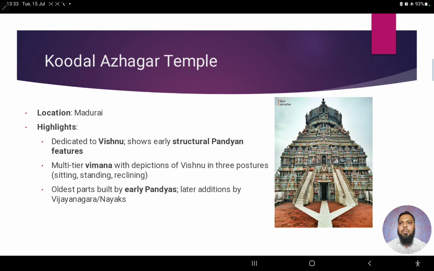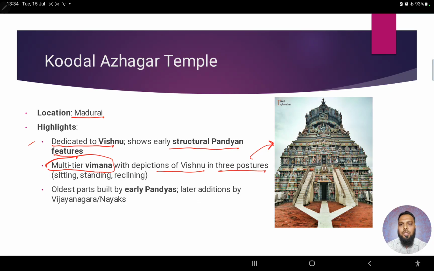And there is one more temple called the Koodal Azhagar temple. It's located in Madurai, right? Now, the highlights here: it is dedicated to Vishnu. Early structural Pandyan features you can see here, and a multi-tier Vimana, right? Specifically, what you see in this picture is the Vimana of the temple, not the gopuram. And this Vimana has depictions of Vishnu in three postures.